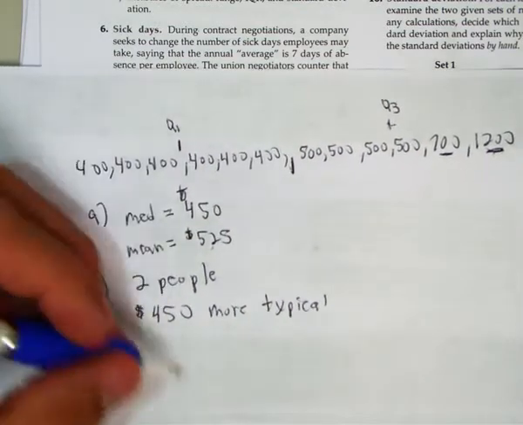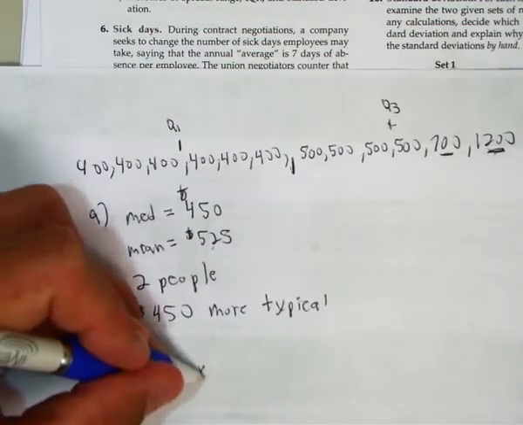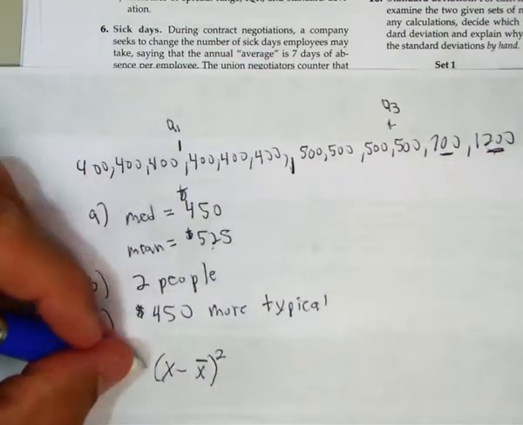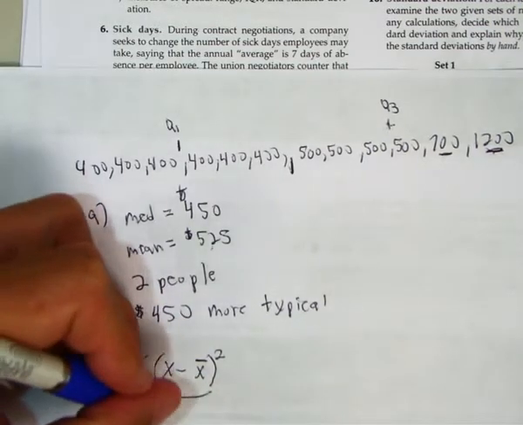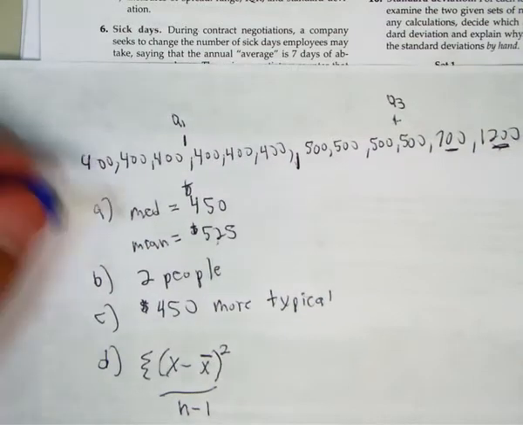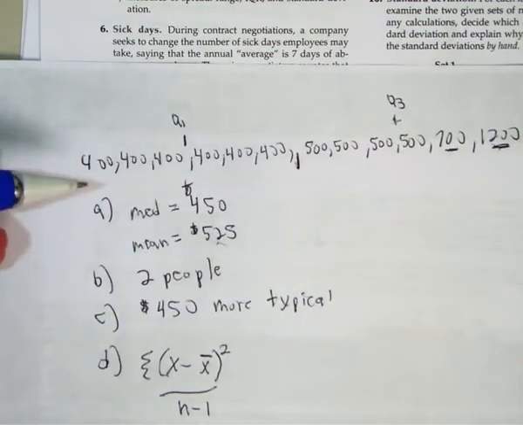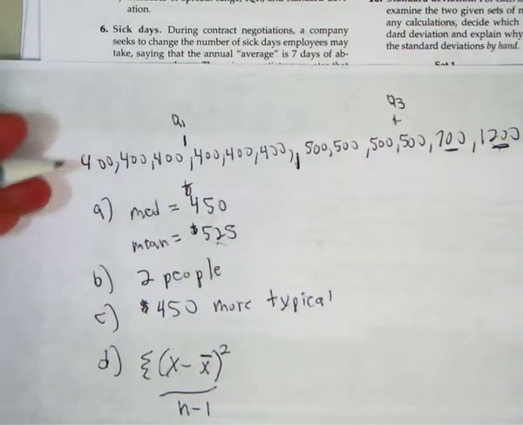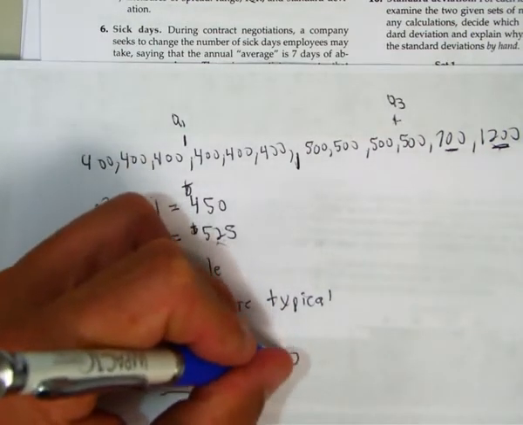Okay, and then to do the standard deviation, again, we would have to use the mean. We take each value, subtract it from the mean, and then square it, and then add all those up together and divide by n minus 1. Well, we didn't like the mean as a typical measure to begin with, so we're not going to like the standard deviation. So the best measure here would be the IQR.